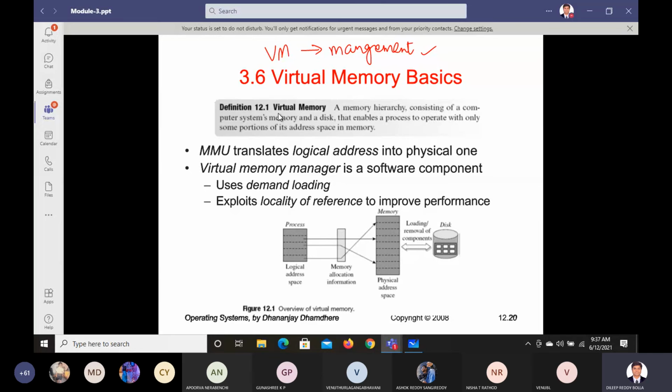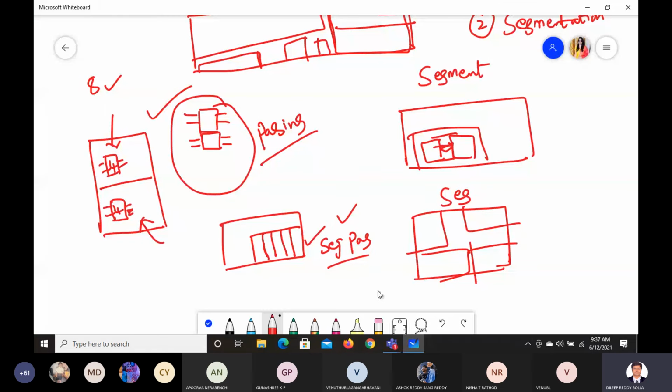Okay, what is this virtual memory? How is it defined? Virtual memory: a memory hierarchy consisting of a computer system's memory and a disk that enables a process to operate with only some portions of its address space in memory. So let us try to understand this concept of virtual memory.